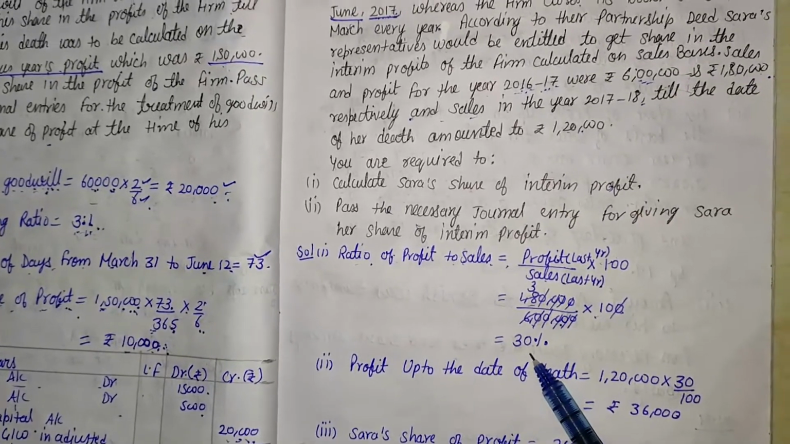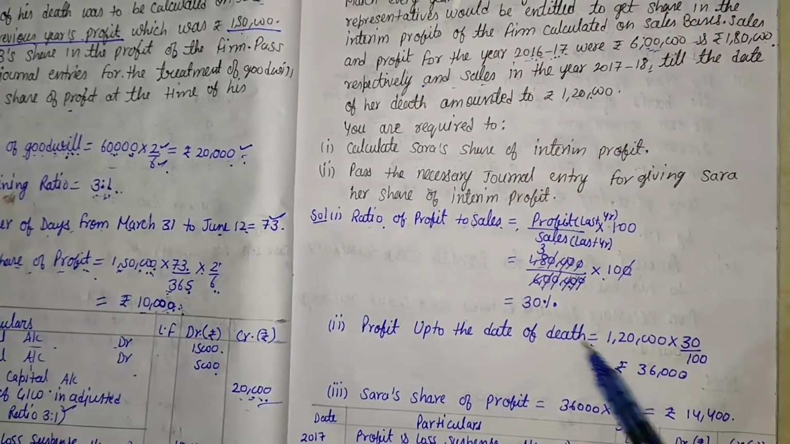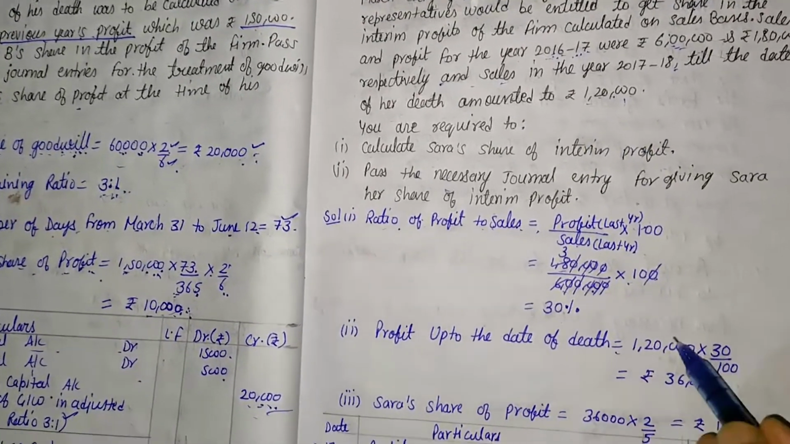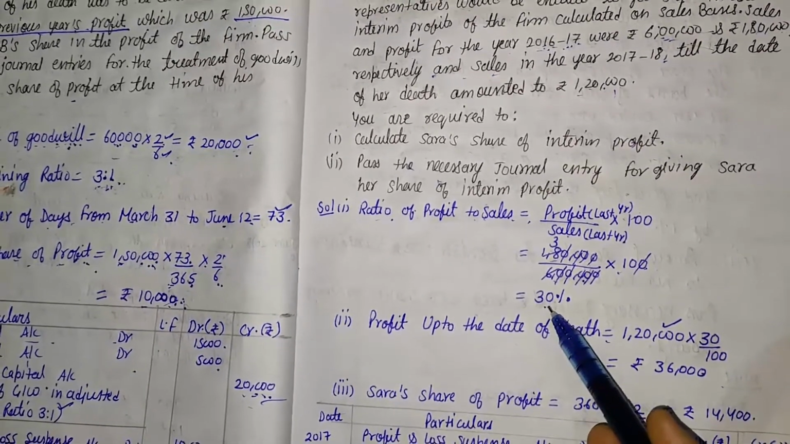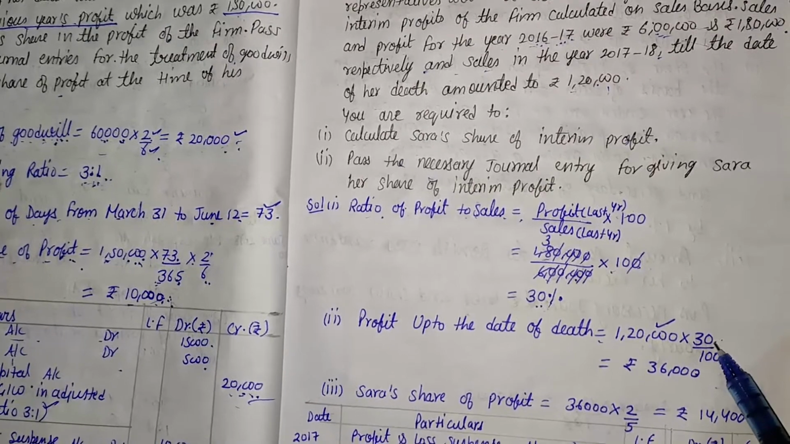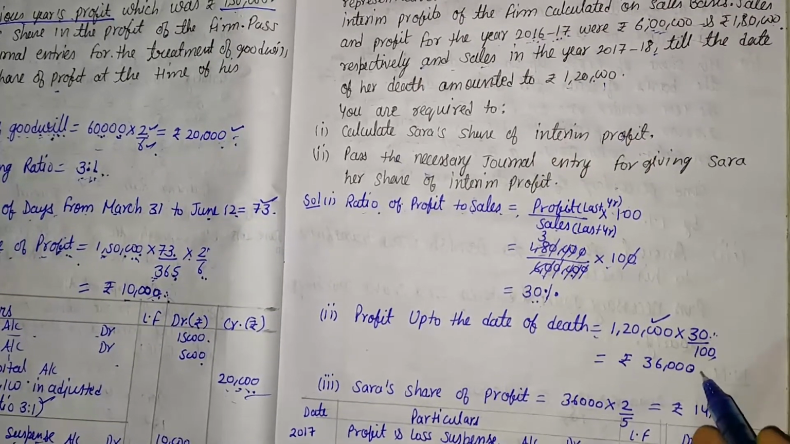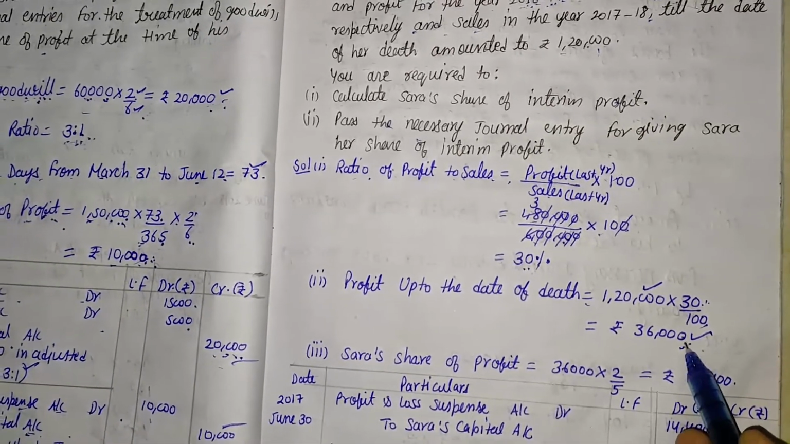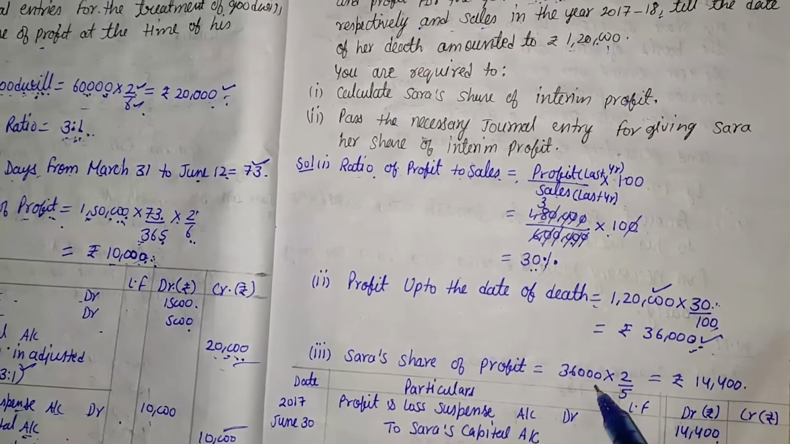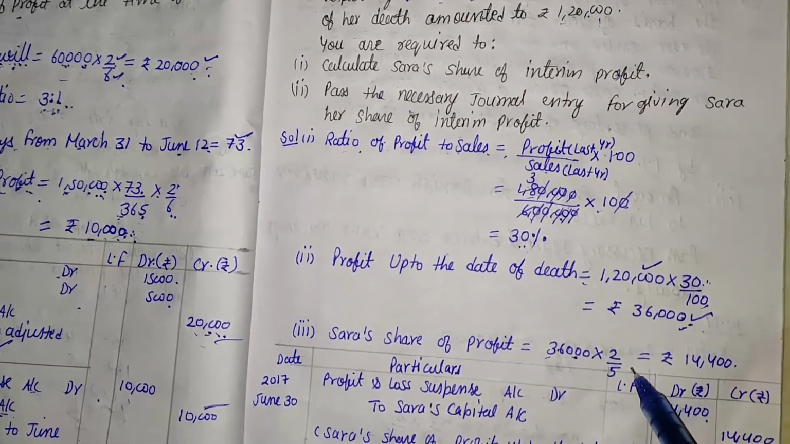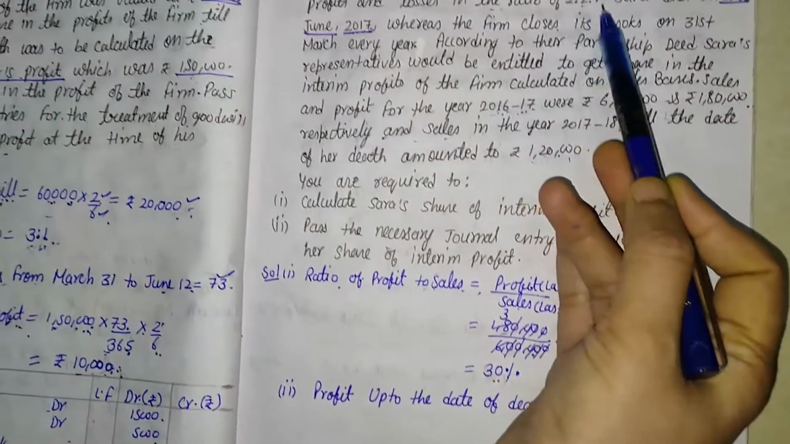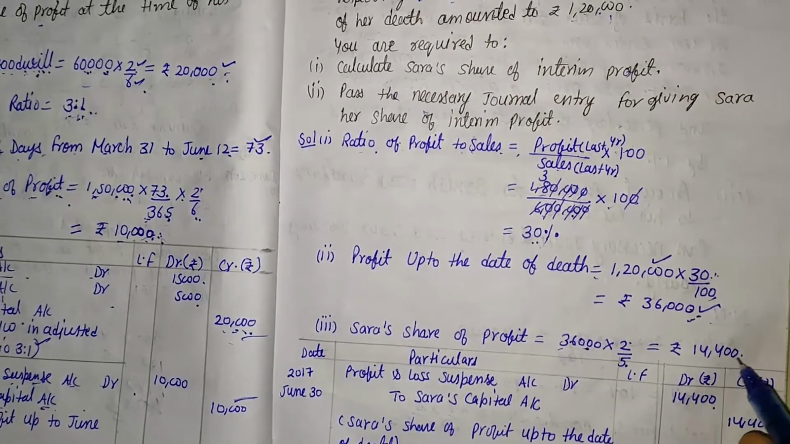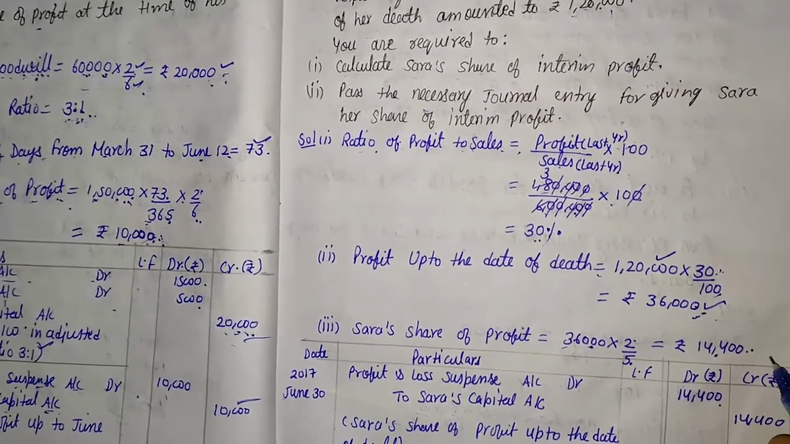After that we calculate profit up to the date of death. The total sales given in the question is 1,20,000, and we already calculated 30%. So 1,20,000 multiplied by 30 divided by 100 gives 36,000. 36,000 is the total profit and we only want Sarah's share. Sarah's share is 2 out of the ratio 2:1, whose total is 3, so the share is 2/3 and we get 24,000.